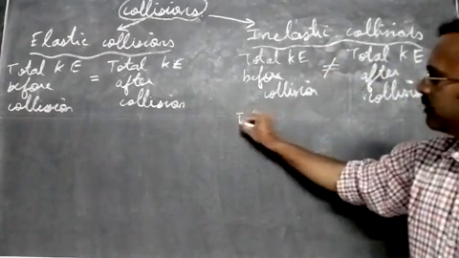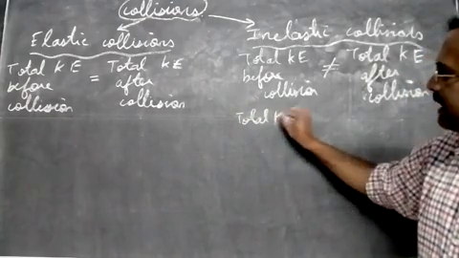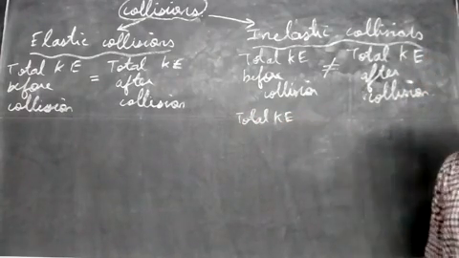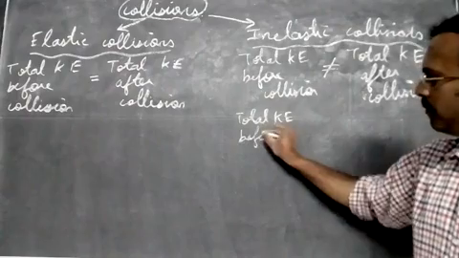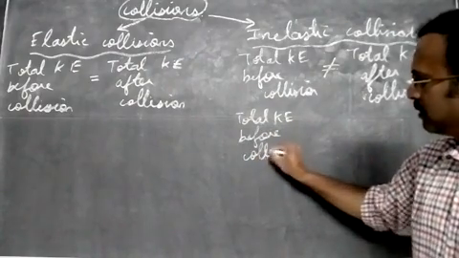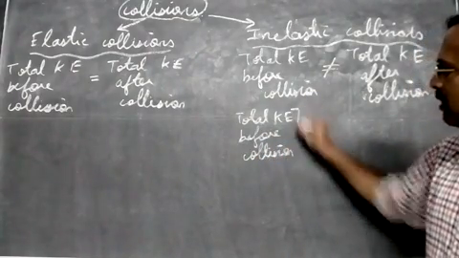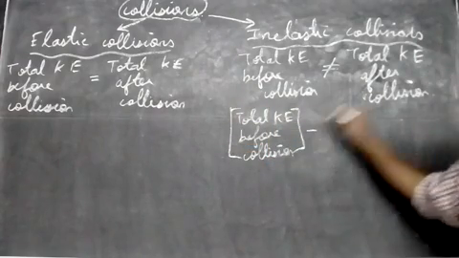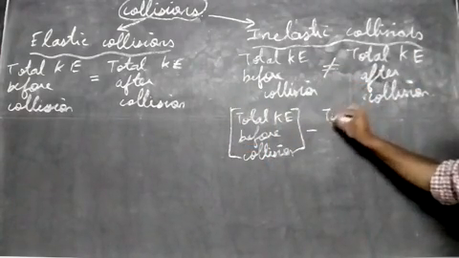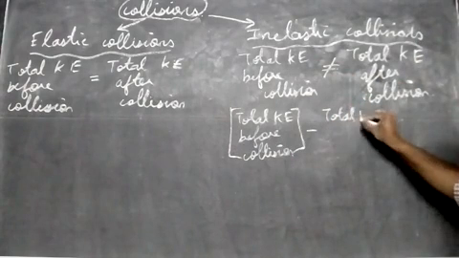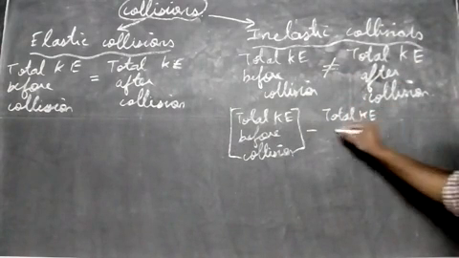So we have the total kinetic energy before collision minus the total kinetic energy after collision.